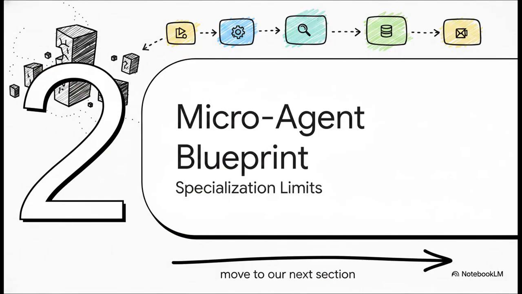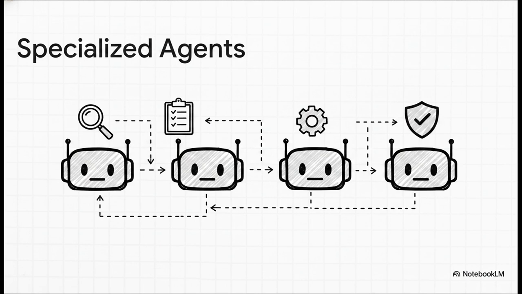All right, moving to Section 2, the microagent blueprint. Let's talk specialization and boundaries. To prevent context pollution, you need to break that monolithic model down. Instead of one model doing everything poorly, you use specialized single responsibility agents.